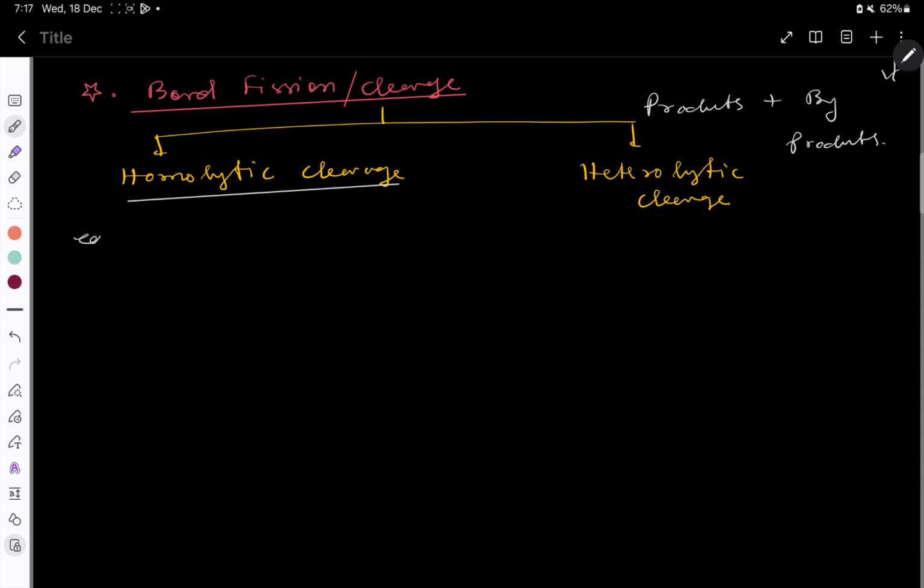Homolytic cleavage means the shared pair of electrons is equally distributed among the elements wherever the bond is formed. For example, suppose carbon forms a bond with A, which is an element. I'm not going to specify that one. Carbon valency is 4. Here it's a covalent bond, that means in one bond 2 electrons are shared, forming one sigma bond.